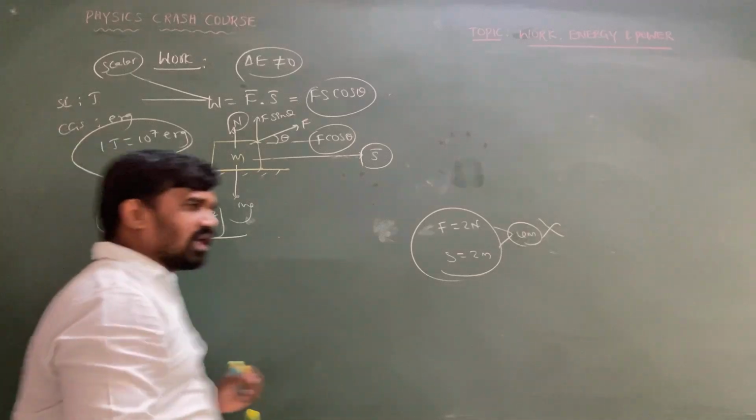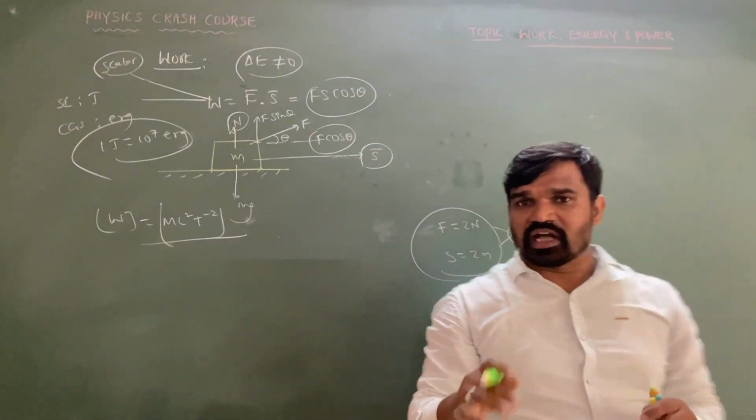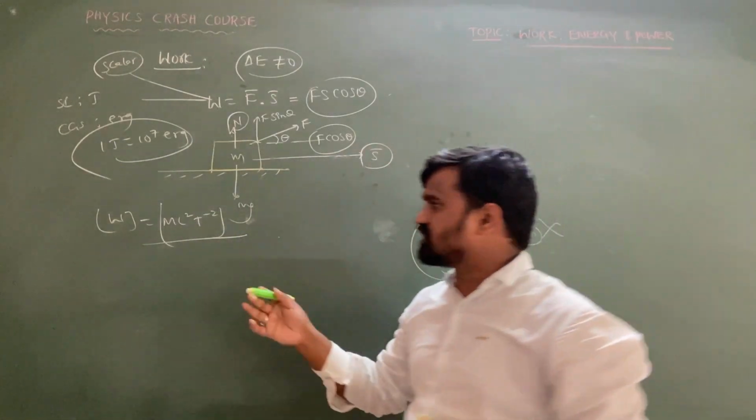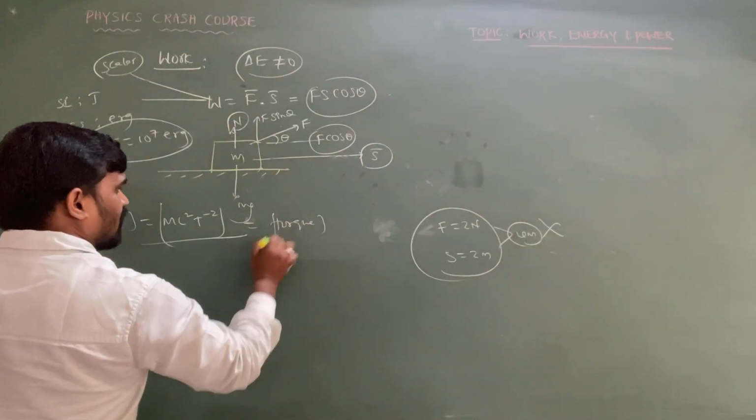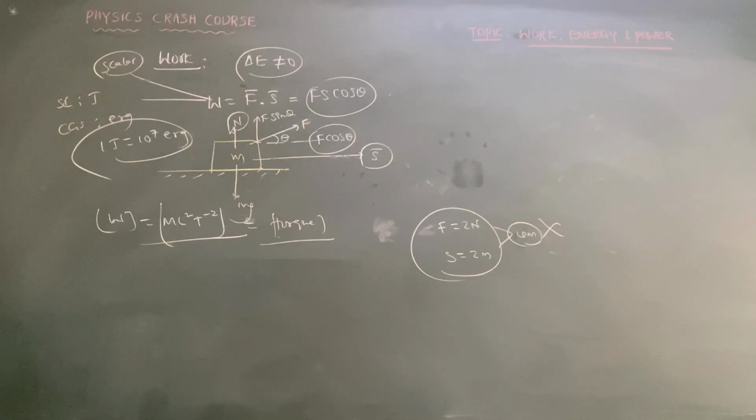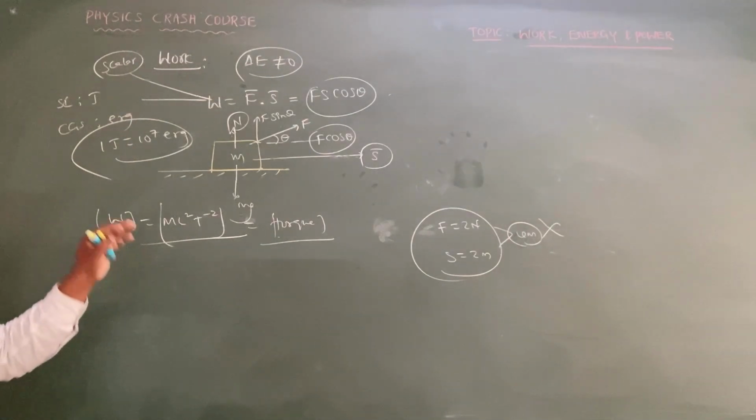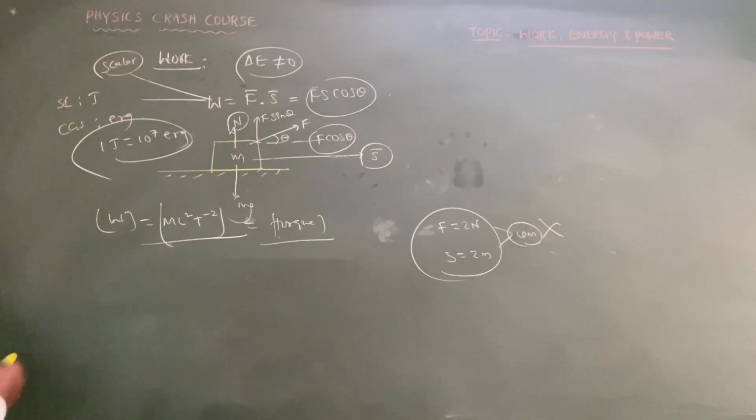This dimension formula of work done is the same as that of energy, and it is also equal to torque. Torque also has the same dimension formula, which is important to remember. Potential energy, kinetic energy, work done, all have the same dimension formula, and torque too, which is equal to ML^2T^-2.